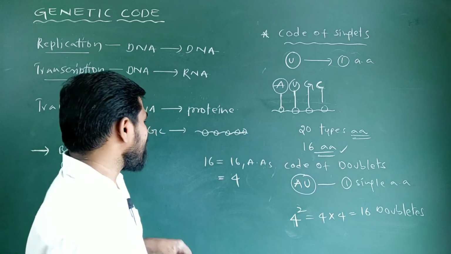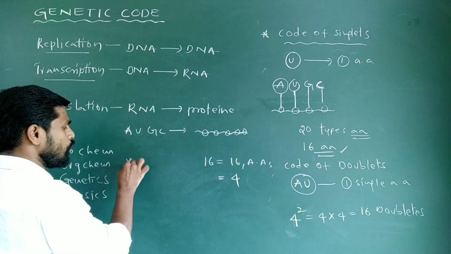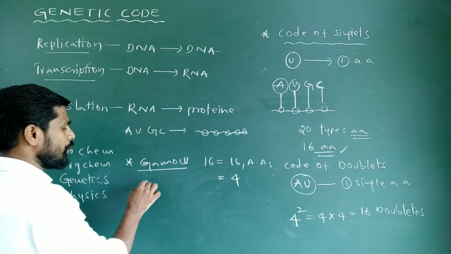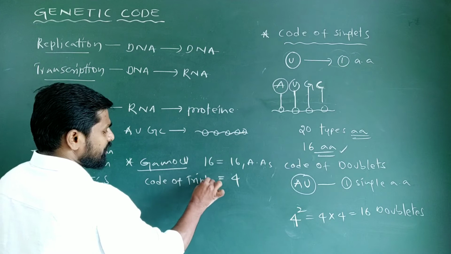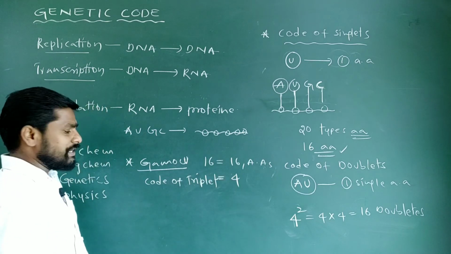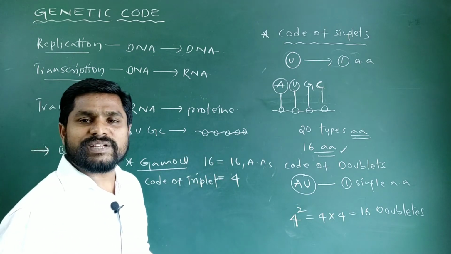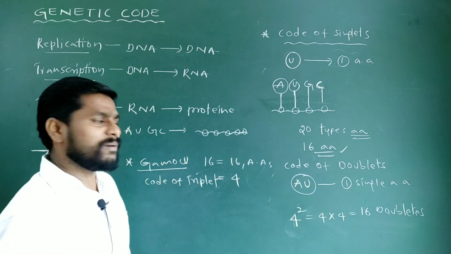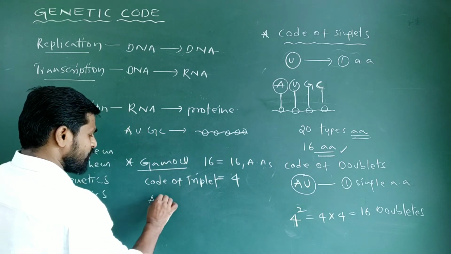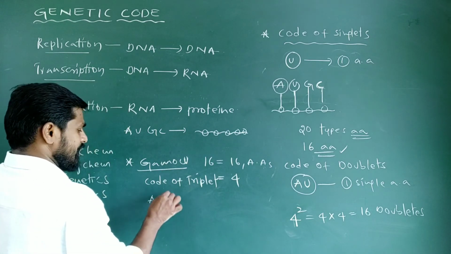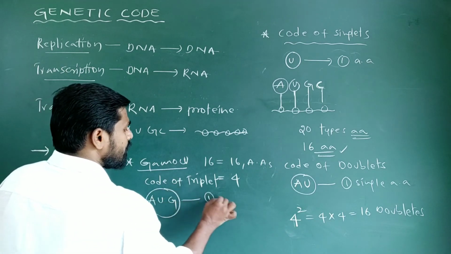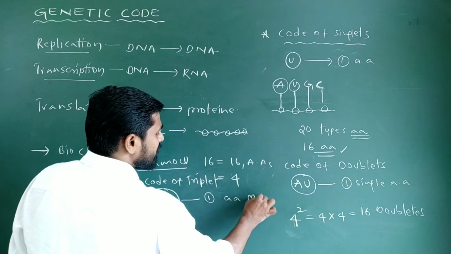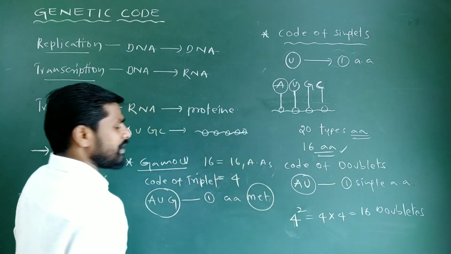But later, Gamow was the scientist who proposed the code of triplets, according to which a combination of 3 nucleotides would code for 1 amino acid. Say, for example, AUG is a combination of 3 nucleotides coding for 1 amino acid, and you know very well, that is methionine.